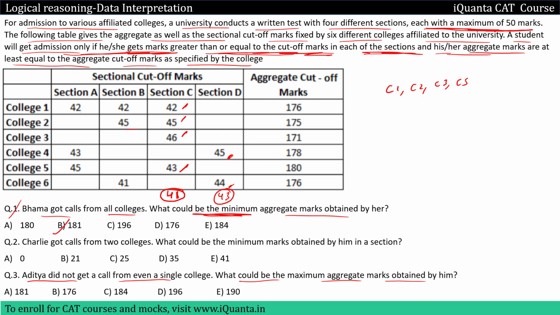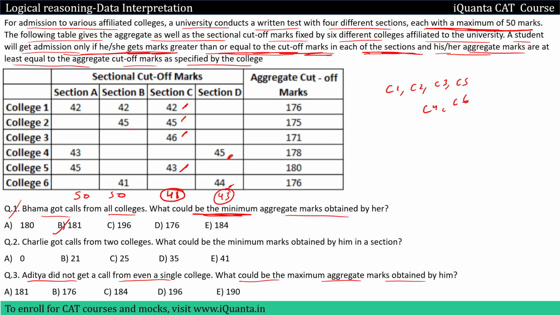So yes, using these I can ensure that he will not get a call from college 1, 2, 3, 4, 5 and 6, doesn't matter whatever he scores in section A and B. So in section A and B, I can give him full marks, 50-50. Even if he scores 50-50 in section A and B and 41-43 in section C and D, he will not get a call from any of the colleges.